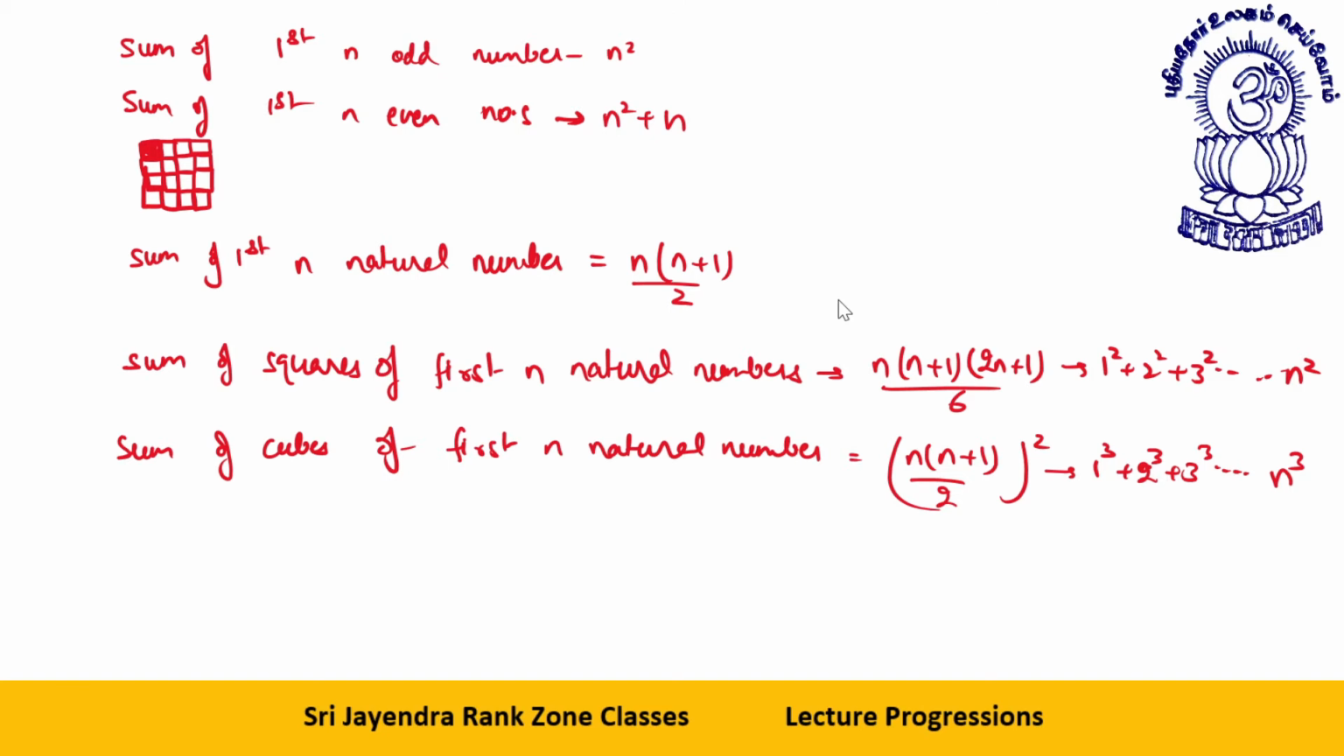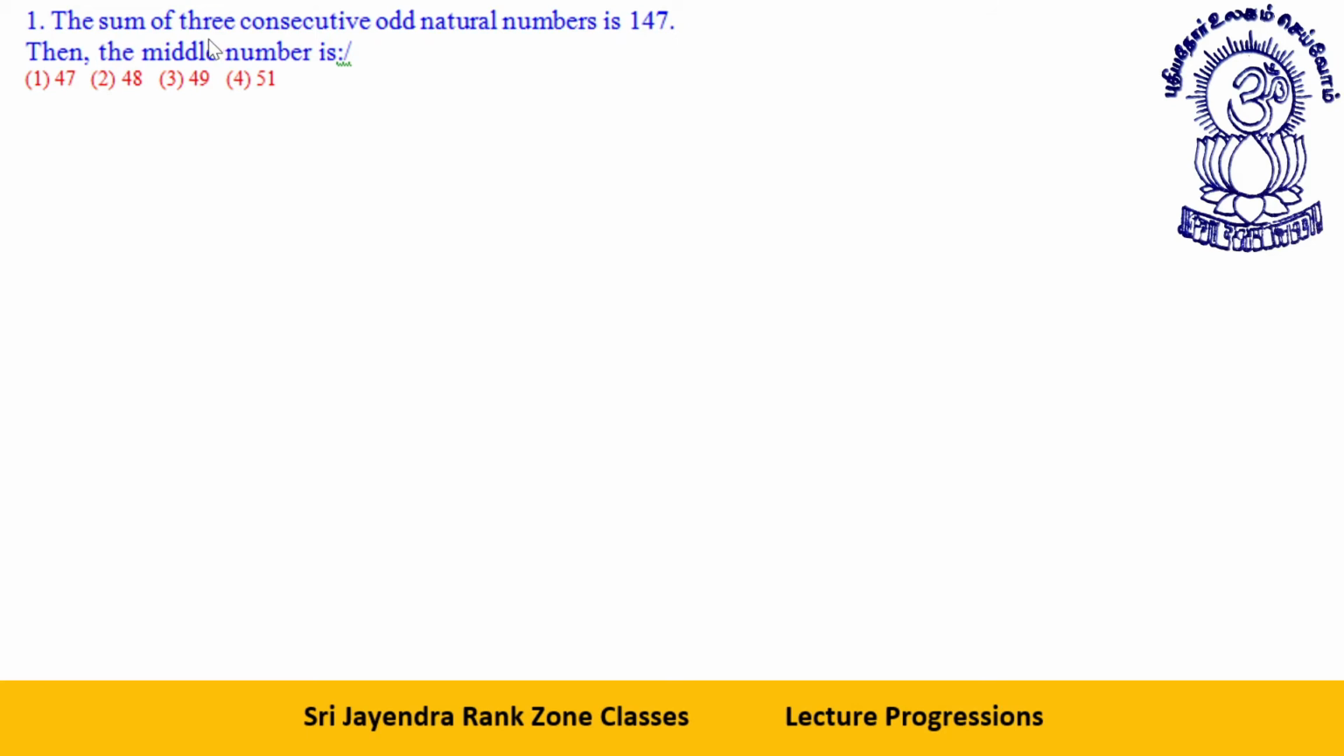Now let's start with questions. The sum of three consecutive odd natural numbers is 147. Then the middle number is, see dear students, how we do it. Three consecutive odd numbers. First I will tell you a logical method, proper formula based method. Then I will tell you a shortcut.